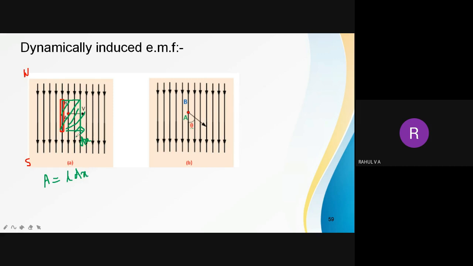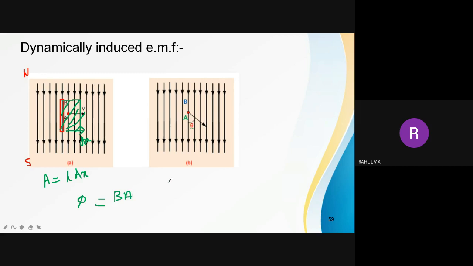Now the rate of change of flux linkage. When I move the conductor from the initial position to the final position, how much has the flux linkage changed? Normally the flux is B into area.